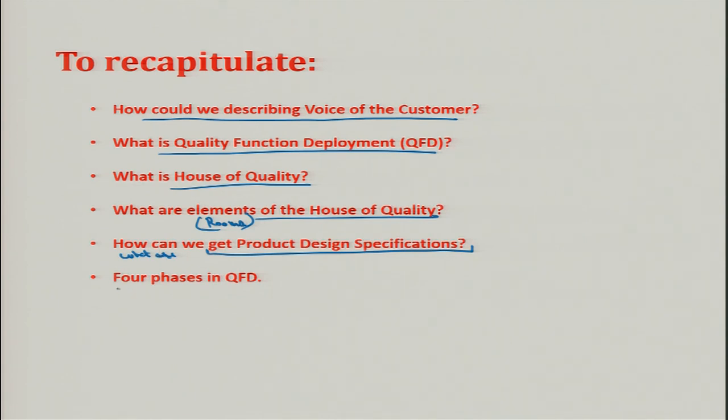Then 4 phases in QFD. Then we discussed green QFD. So, this is what you have seen in this lecture.